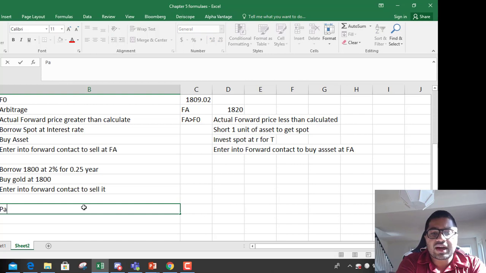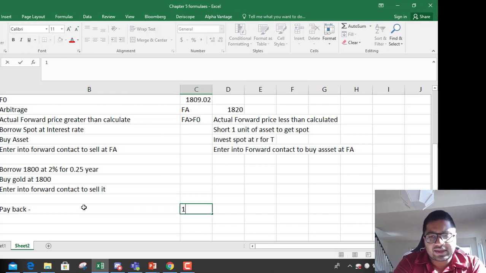So how much do you have to pay back when the contract matures? Let's calculate that: 1800 times exponential, because we always use continuous compounding, 2% times 0.25.